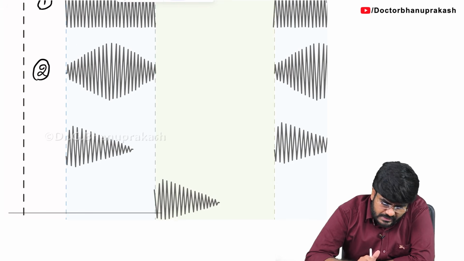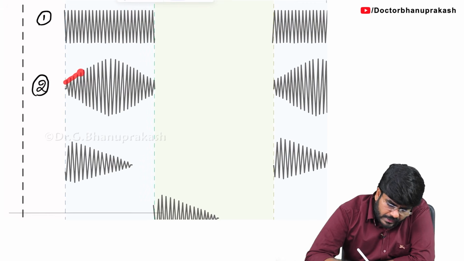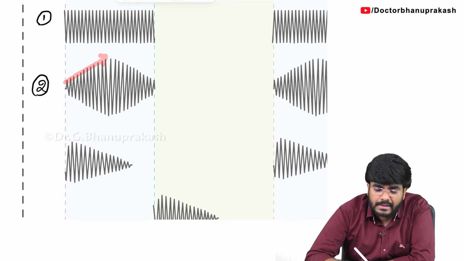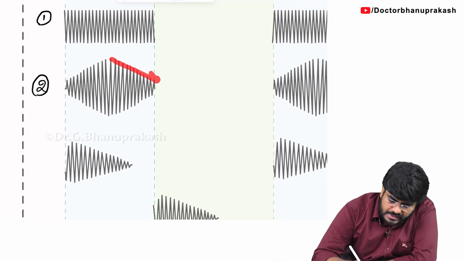But what is the difference? See, the intensity of the murmur is increasing, the murmur sound is increasing, and later the murmur intensity is decreasing.